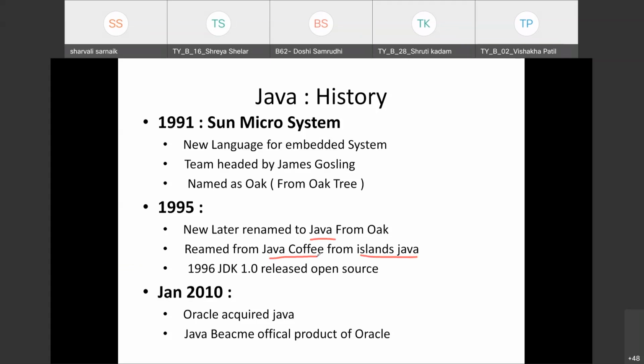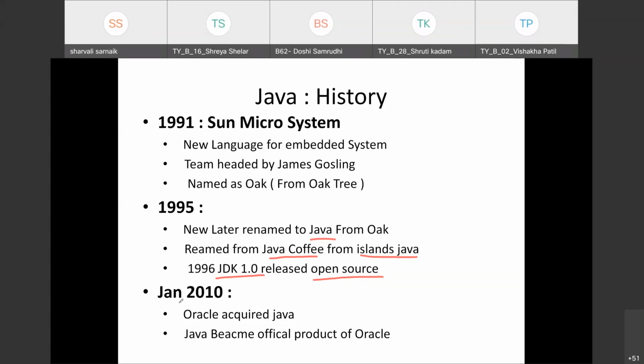And in 1996, JDK 1.0 was released as open source. JDK stands for Java Development Kit. It is software to write Java programs, and that is open source software. So in 1996, JDK 1.0 was released as open source software.